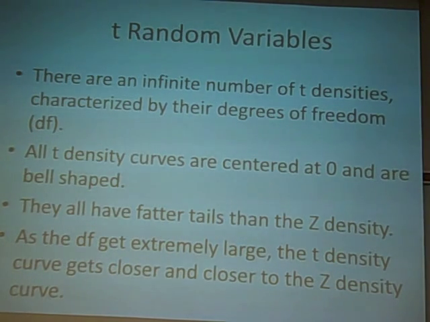All of the T densities are centered at 0, and they're all bell-shaped. So they kind of look like a normal 0, 1, like a Z density. The degrees of freedom describe the shape, basically, if you're looking at the density. And all of them have fatter tails than the Z. So they all have a little bit more area out in the tails and a little bit less area in the middle than a Z does.